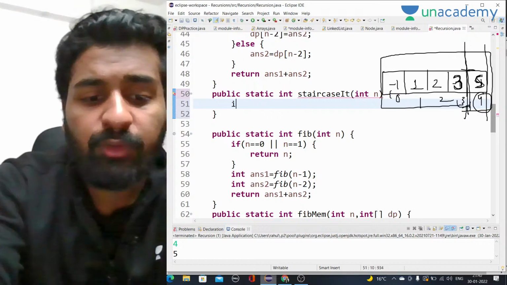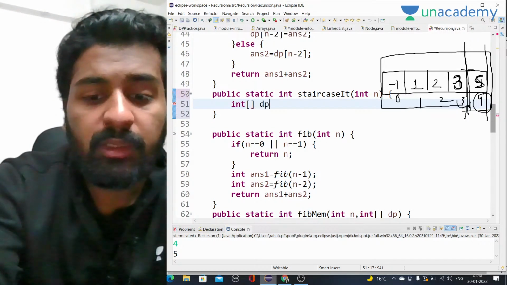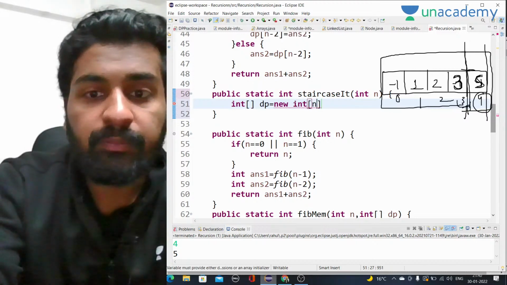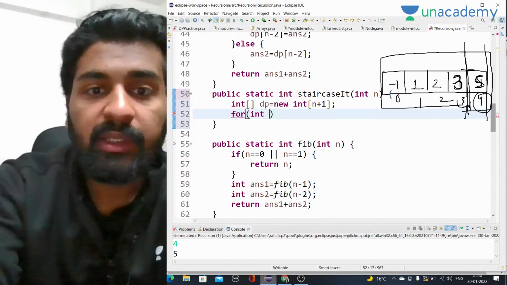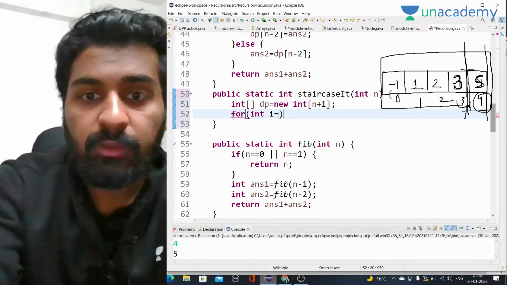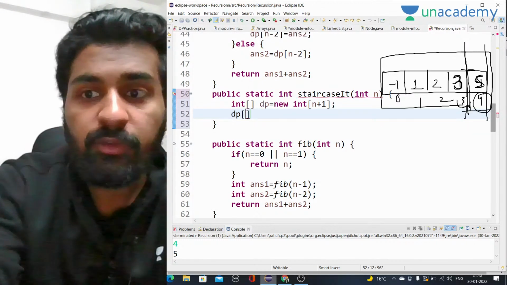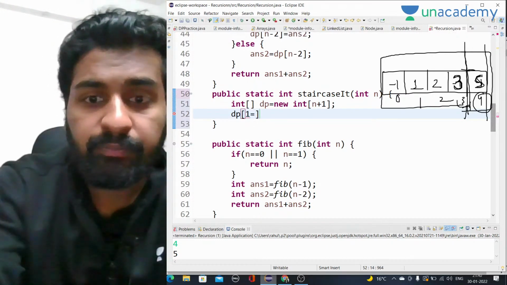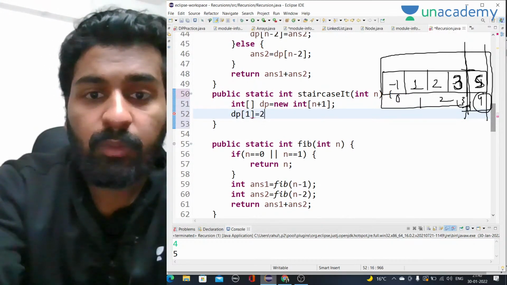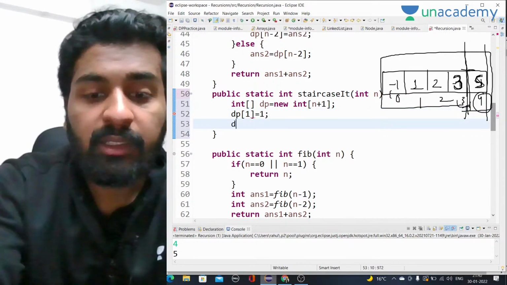First of all, we will take a DP array. DP is equal to new int n plus 1. Let's fill the base cases first of all. So base cases will be DP of 1 will be 1, and DP of 2 will be 2.